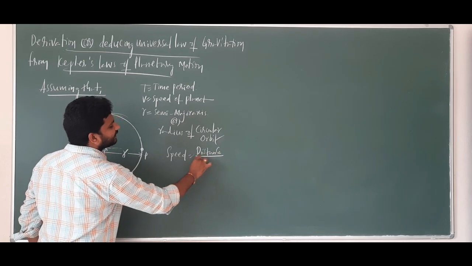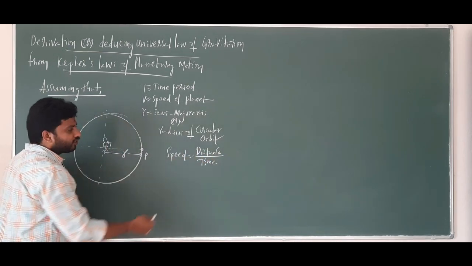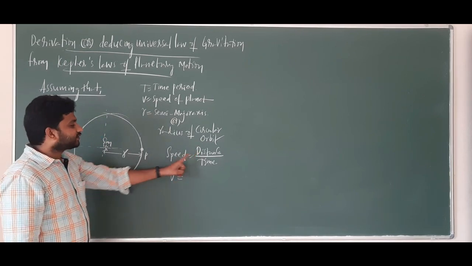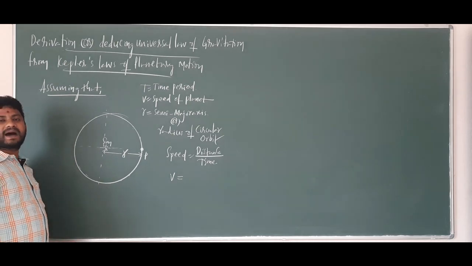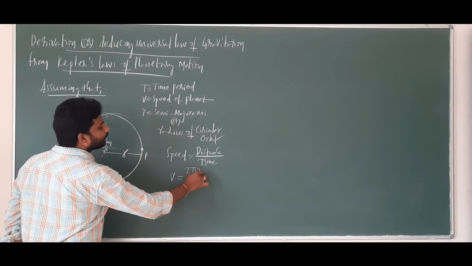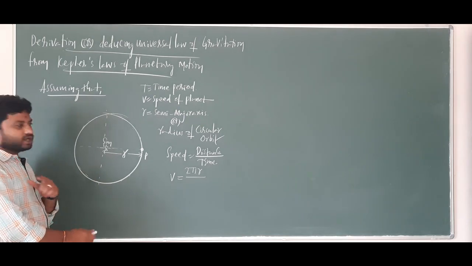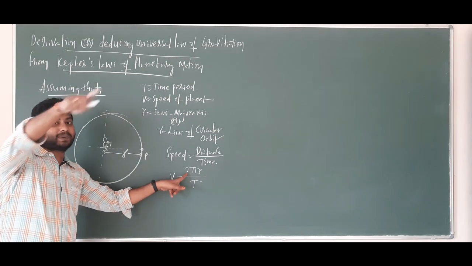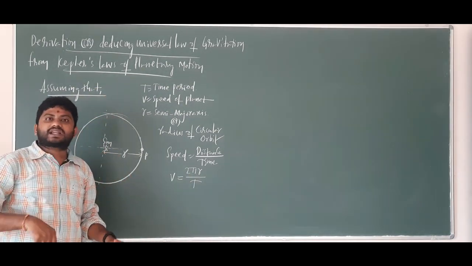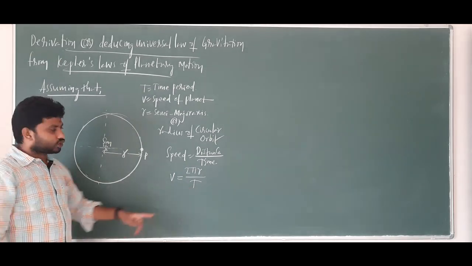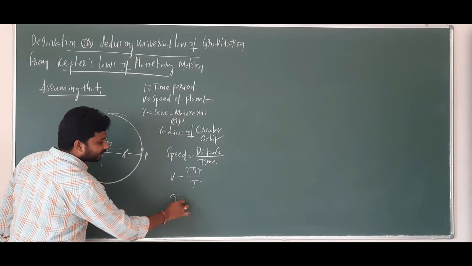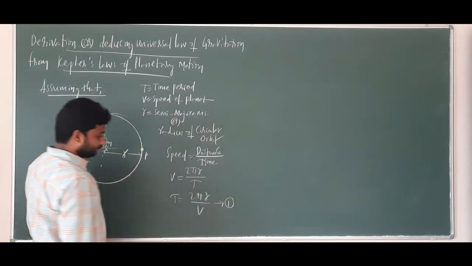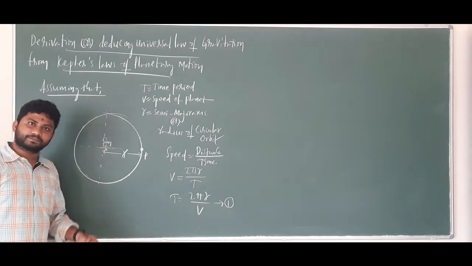Speed is distance divided by time. From here we can write speed v is equal to distance. In completing one circular path, the distance covered is 2 pi r, which is the circumference, divided by time, which is the time period, because here the distance covered is a complete circle. The time taken to complete one circle is called the time period. So from this, you can write time period is equal to 2 pi r by v. Let's call this equation 1.